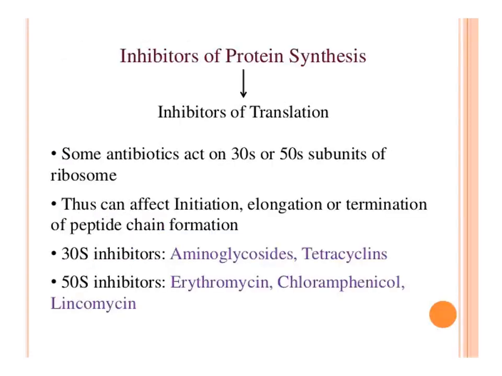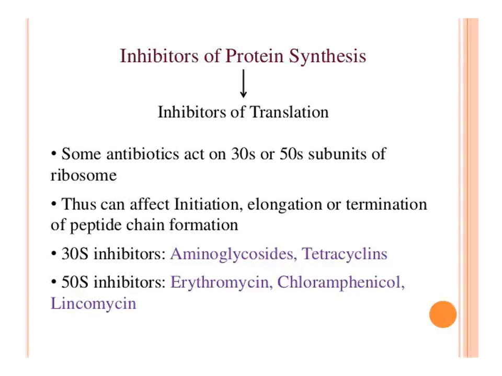The third kind of mode of action of antibiotics is inhibition of protein synthesis. It mainly inhibits the translation process. Some antibiotics act on the 30S or 50S subunits of the ribosome. Here it will affect initiation, elongation and termination of peptide chain formation. There are some examples for 30S, and for 50S, erythromycin, chloramphenicol and lincomycin only affect the 50S subunits of protein synthesis.